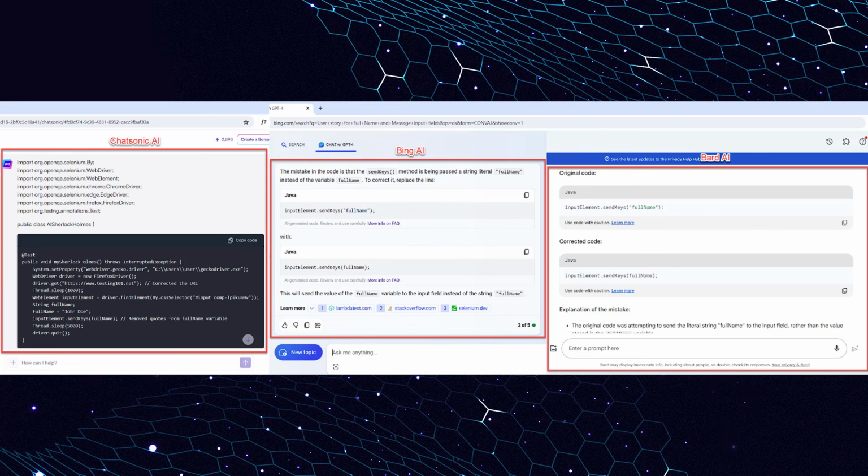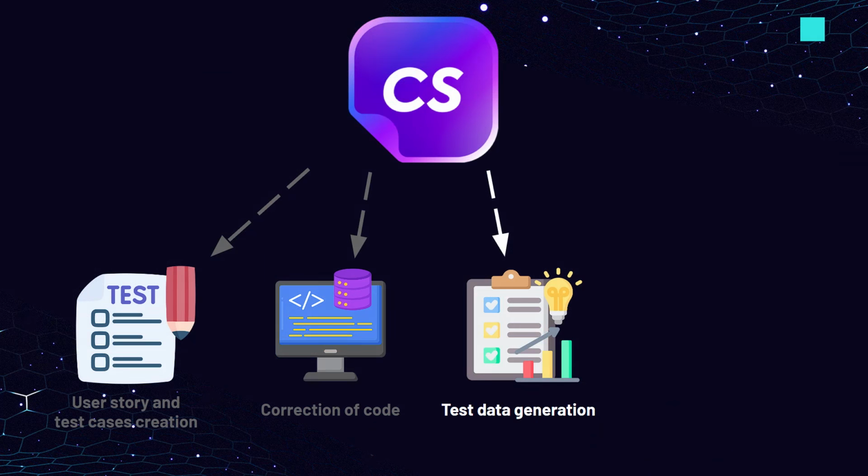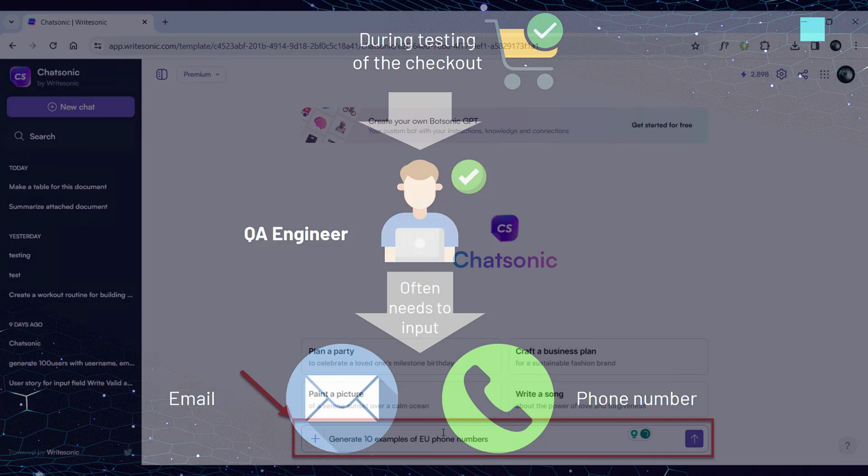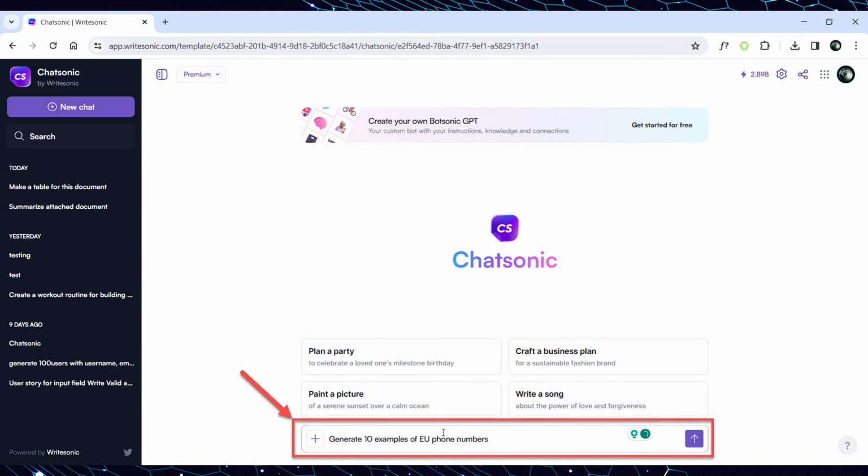Now, let's move on to the third scenario, where the AI, in particular ChatSonic, might be helpful for software testing, which is test data generation. As you remember, with Bard and Bing AIs, we were trying to generate emails and phone numbers for different European countries to proceed with purchase steps. Let's see how ChatSonic AI deals with this task.